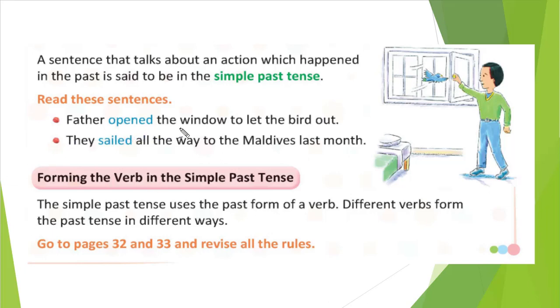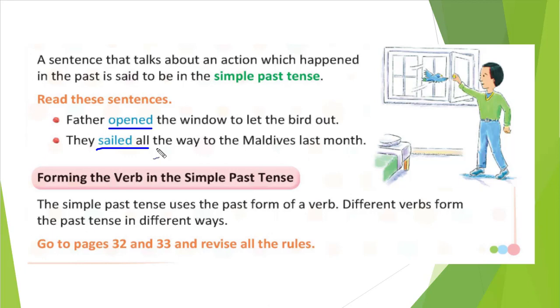Father opened the window to let the birds out. So open. They sailed all the way to Maldives last month. Sailed. Right? So it already happened. The window is already opened by his or her father, right?